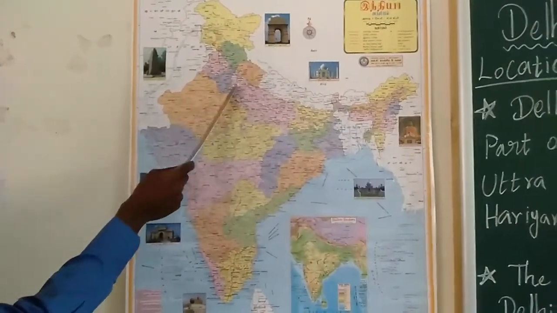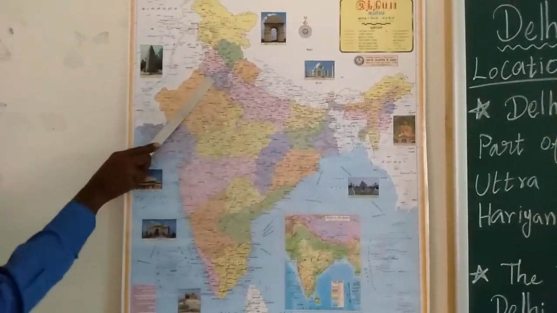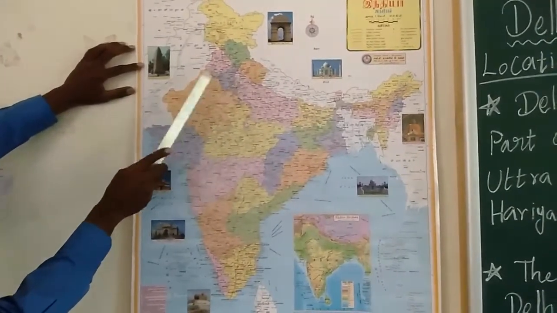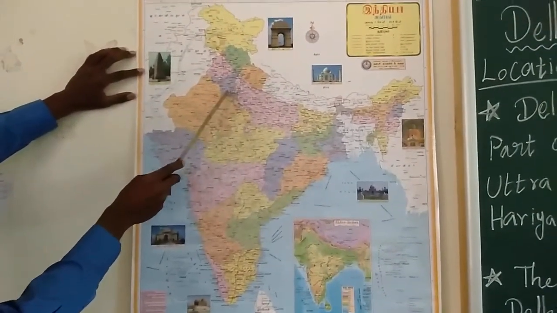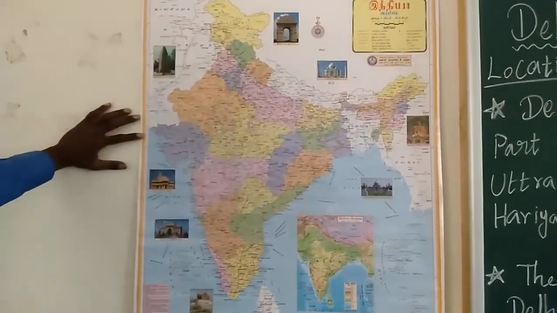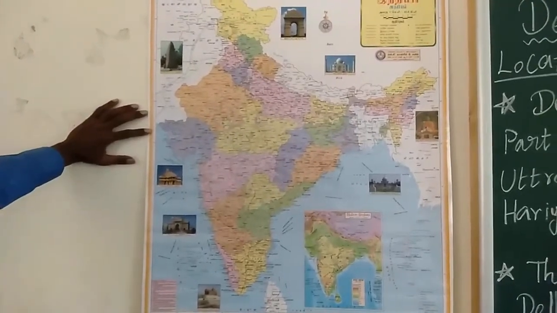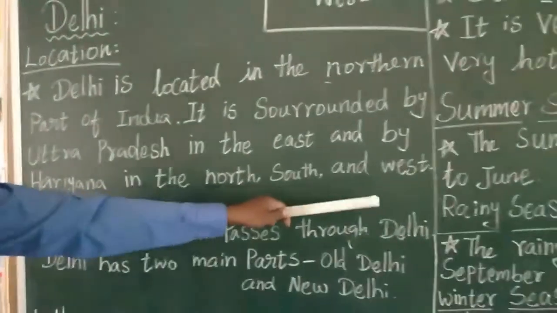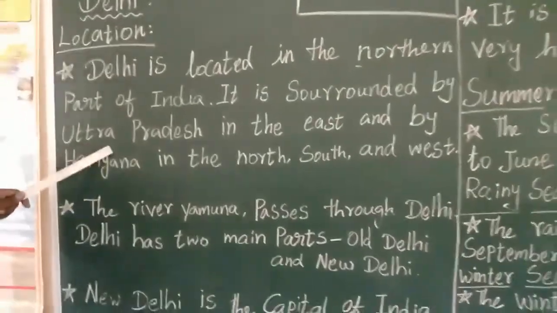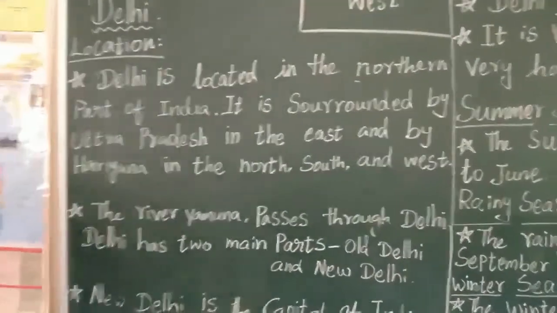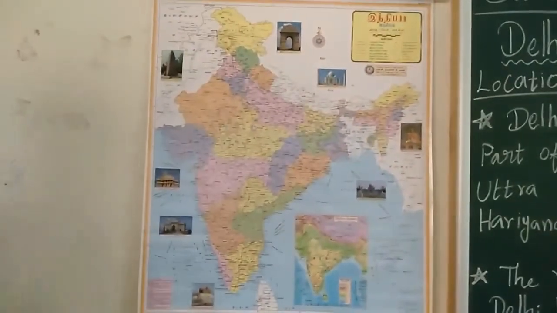Same way, Delhi is also surrounded by Haryana. This is the state Haryana. In the eastern side, western side and also in the southern side, Delhi is fully surrounded by the Haryana state. Actually, Delhi is located in the state of Haryana. So on all three sides, northern side, southern side and western side, it is fully surrounded by Haryana. And Uttar Pradesh is on the north side. Okay. So this is the location of Delhi.